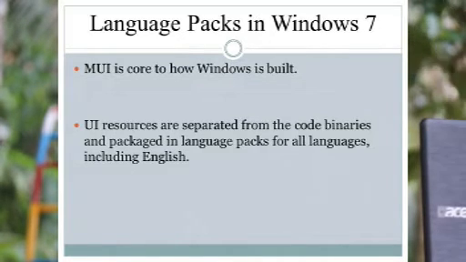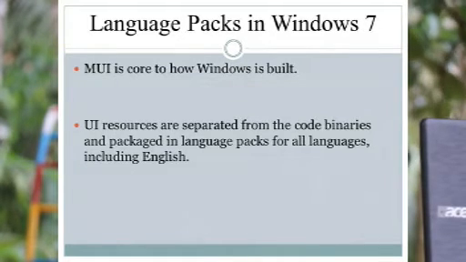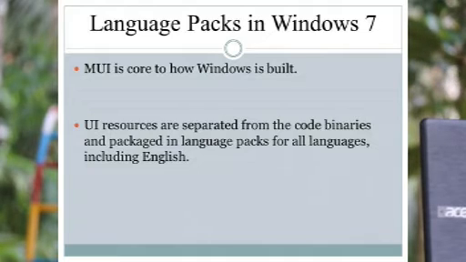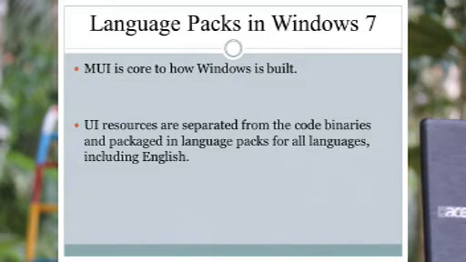A language pack contains the resources required to translate all or parts of the user interface, UI, of a Windows operating system into a specific language. So the language pack in Windows 7 contains the resources required to translate all parts of the user interface.